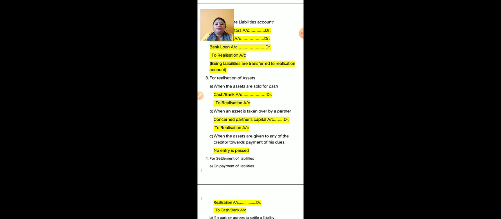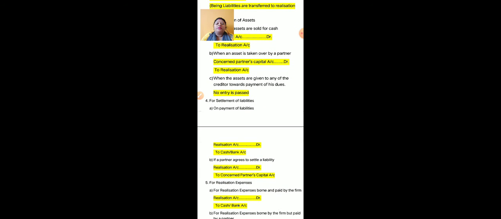The third is when the assets are given to a creditor towards payment of his dues, for example, machinery of 30,000 taken by a creditor. At that time, assets and liabilities are settled against each other, so you have to pass no entry. Next is settlement of liabilities.